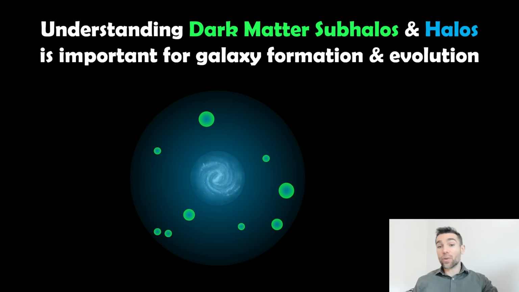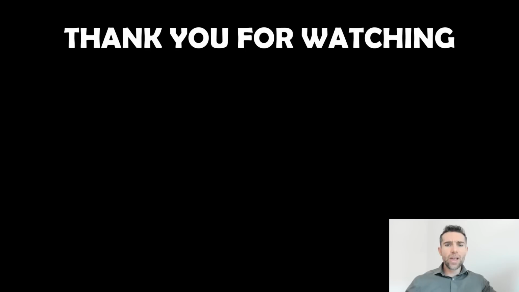But nonetheless, these dark matter subhalos, as well as the dark matter halo itself, are very important for understanding how galaxies form and how they evolve. We know it impacts the rotation curves of galaxies. We also suspect that it's going to impact how they form, how they get to be like they are in the present universe, how fast they form, how they merge and evolve into different sorts of galaxies. So understanding where they are, their distribution, their density, their size and shape is all important for understanding how the galaxies themselves actually form.